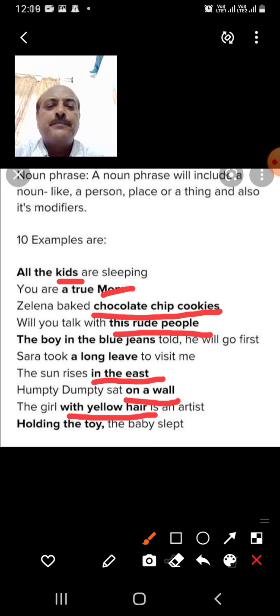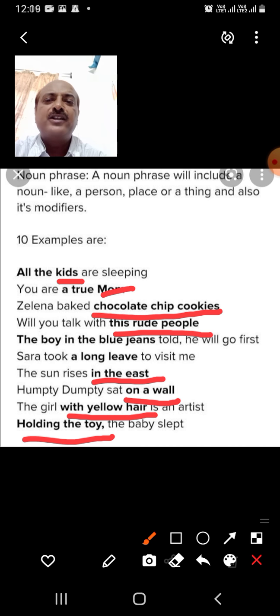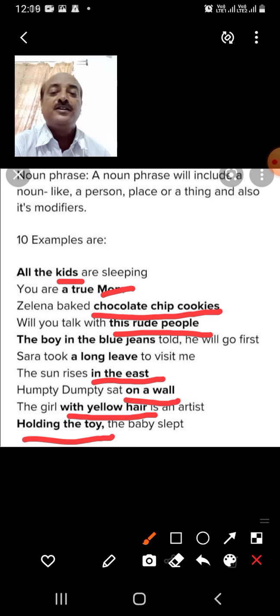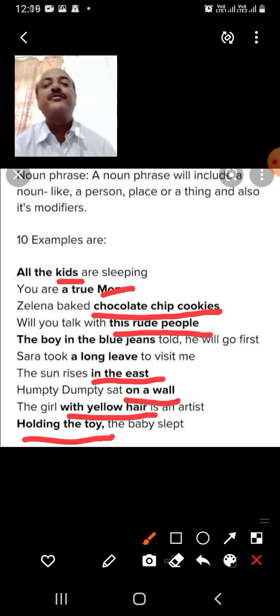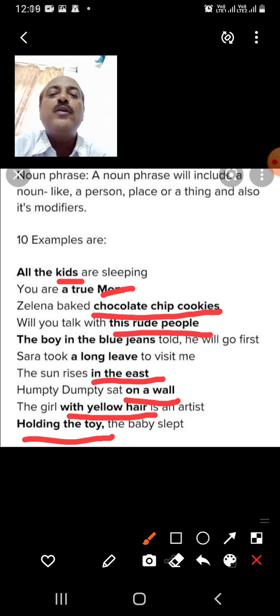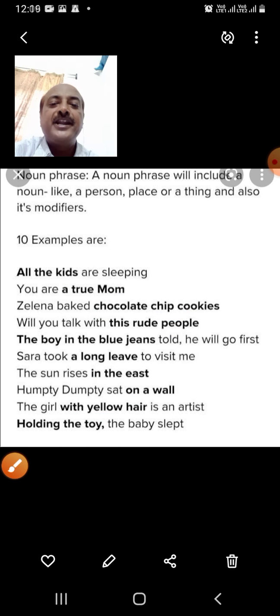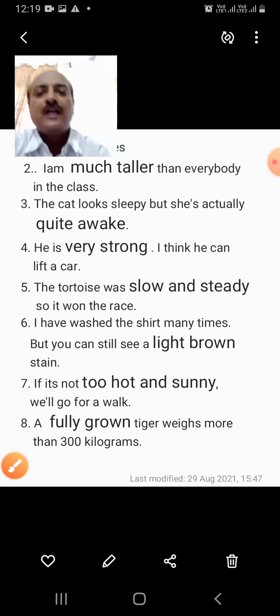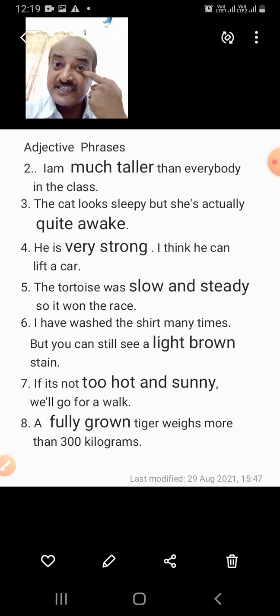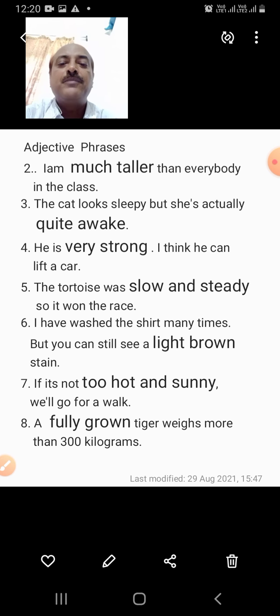Holding the toy, the baby slept. Everyone, all the babies, when we were small, we also held the toys, babies, dolls, and they slept. So these are noun phrases that make the sentence more interesting. The boy in the blue jeans, the girl with yellow hair. Now how interesting it becomes to read and to speak. Now here, adjective phrase again we have come across. This is adjective phrase from your book.